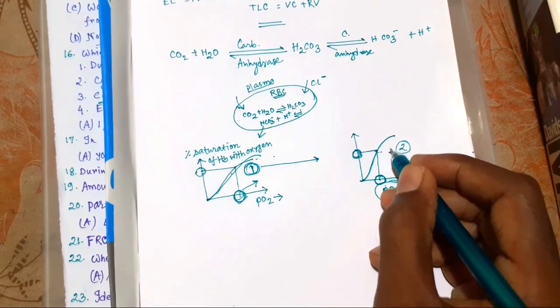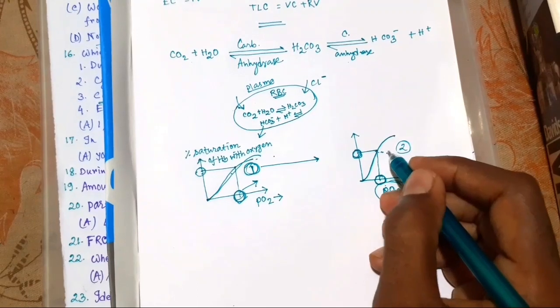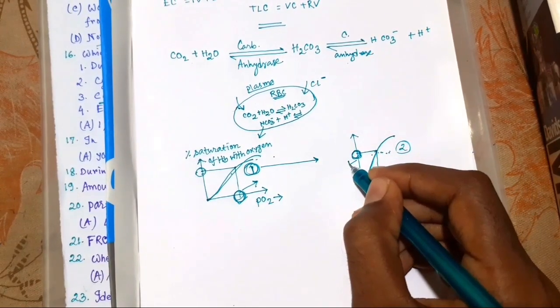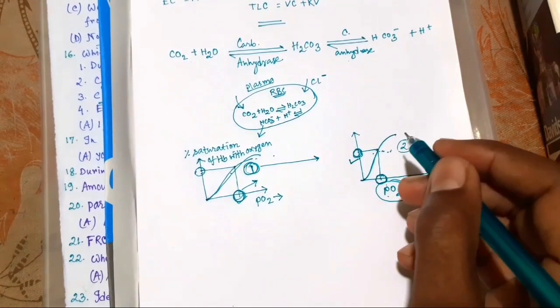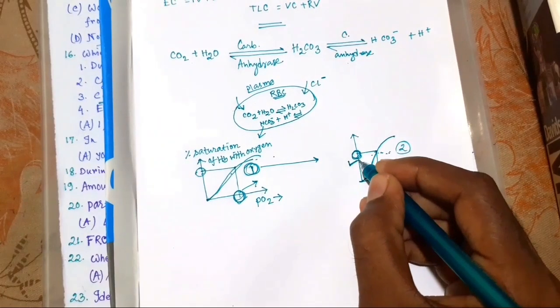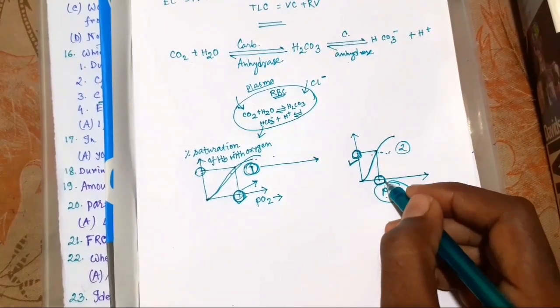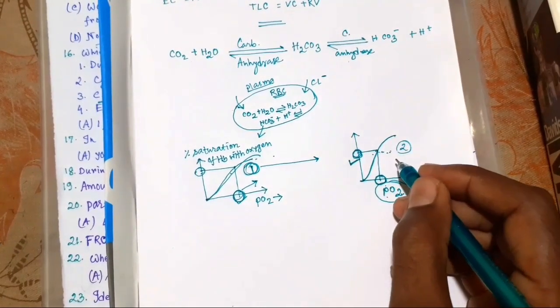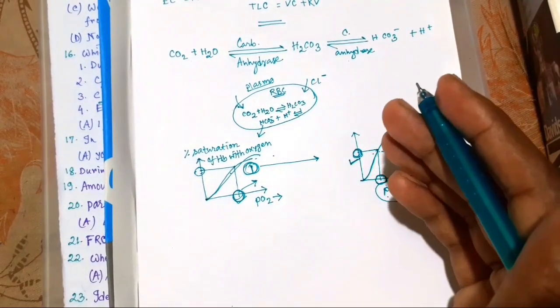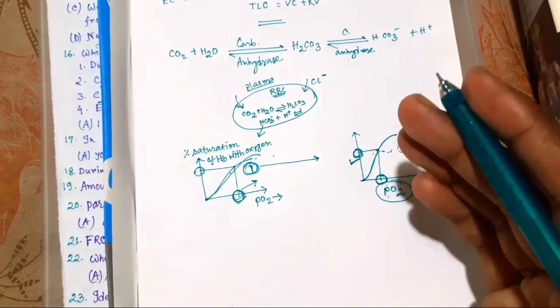Okay, when the curve shifts towards left, it favors the formation of oxyhemoglobin, and the factors are low temperature, low H plus ion concentration, high PO2 and low PCO2.